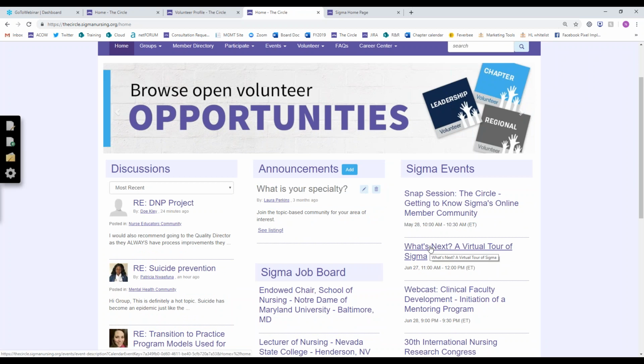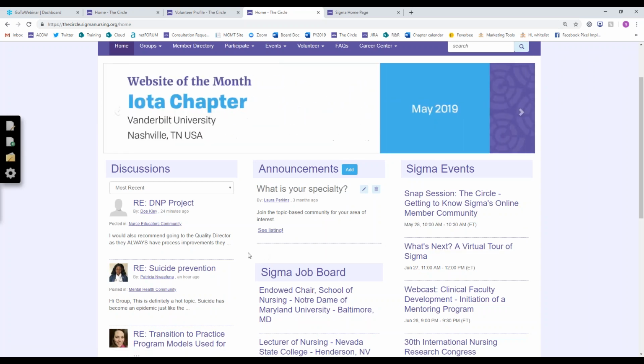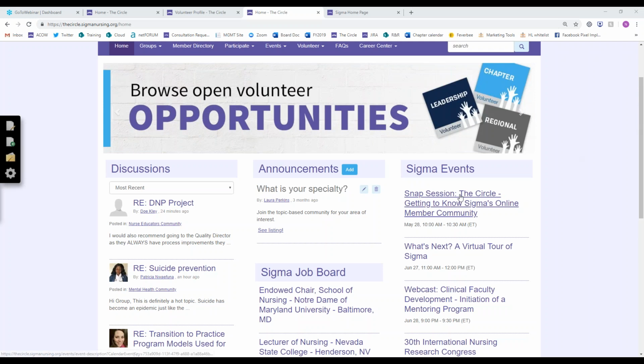The last neat thing that's very new is the autosave feature that I mentioned. I described how you can get to your drafts on the circle. As you're typing, the circle will save drafts for you and you can access them from your profile. That's a neat new feature that is really handy if you want to participate in a conversation but maybe don't have the time to finish your thoughts all at one sitting. So that is the circle.